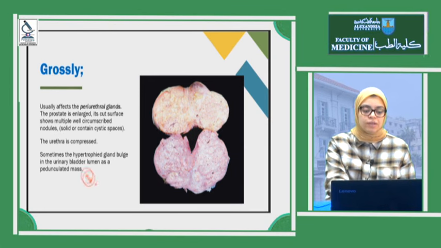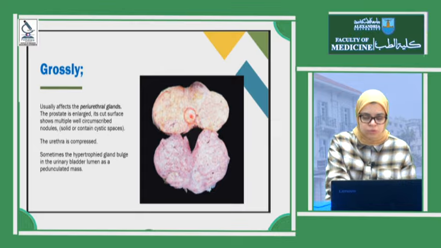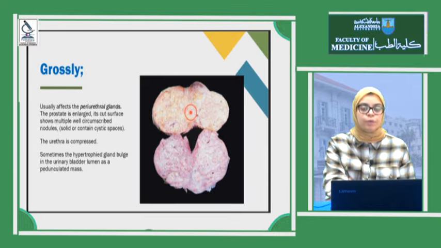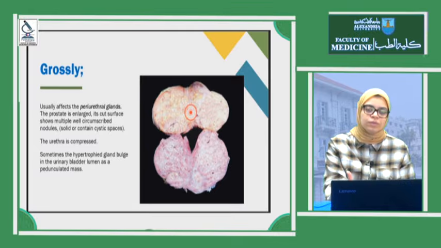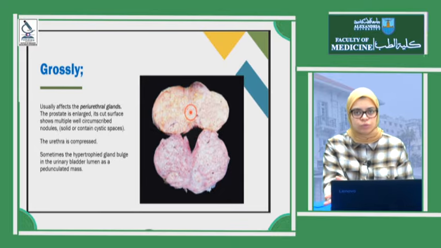The prostate is converted into multiple lobules or nodules, well circumscribed, with cystic spaces. The urethra here is compressed, it couldn't be seen. Sometimes the hypertrophic gland may bulge and press on the urinary bladder, appearing as a lump, and so it could be one of the differential diagnoses of hardness felt in the prostate. It could be BPH or it could be tumor.